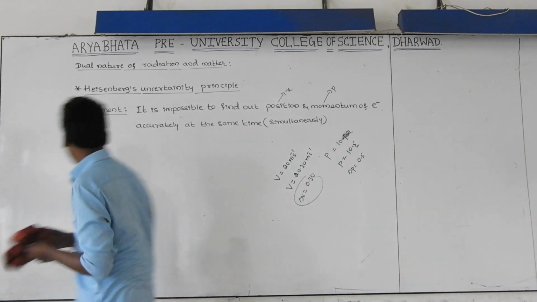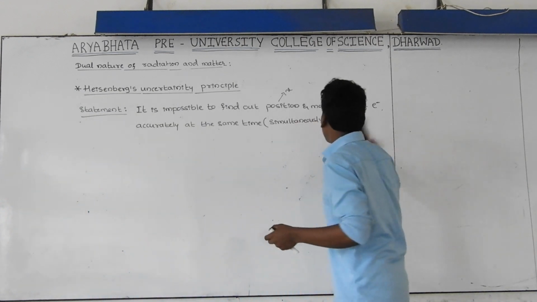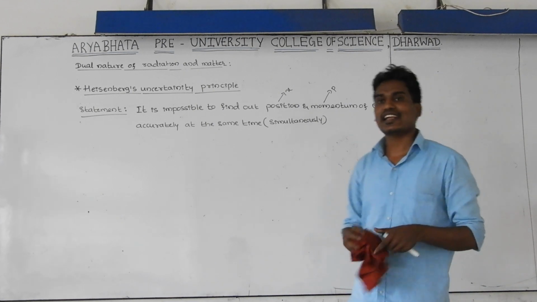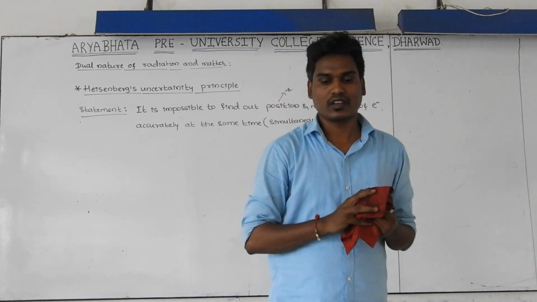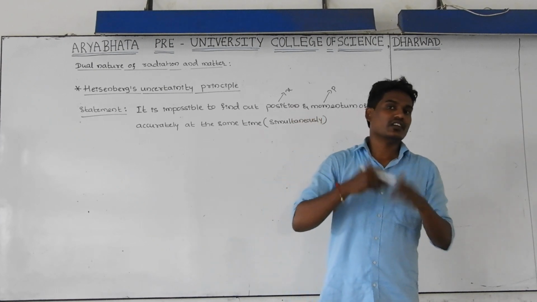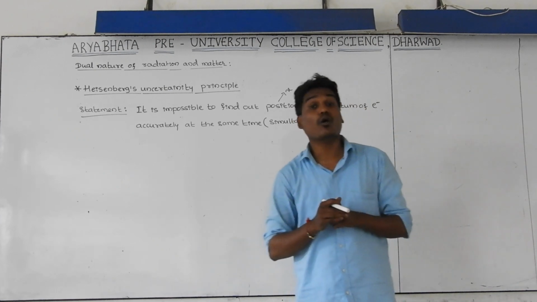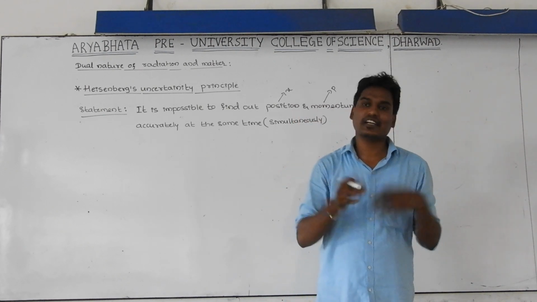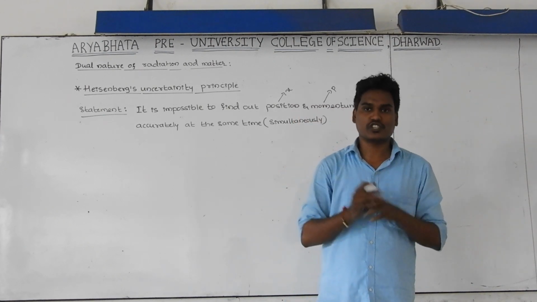That's why he told, whenever you want to find out the position and momentum of an electron accurately and exactly, it is highly impossible. We can find out the exact position, but it is highly impossible to find out momentum. Or we can find out momentum exactly, but it is highly impossible to find out position.